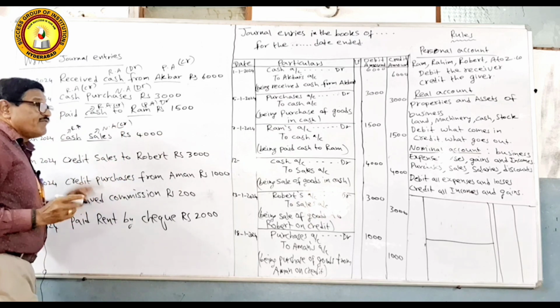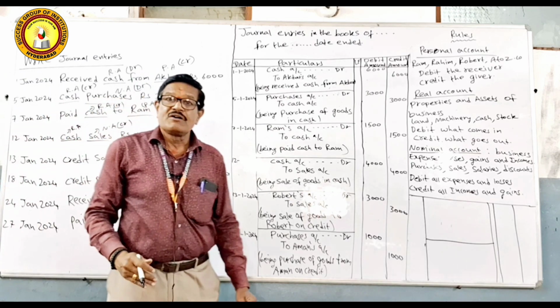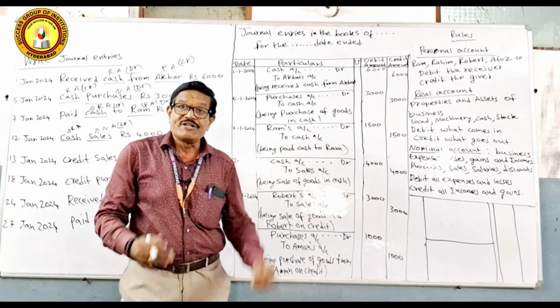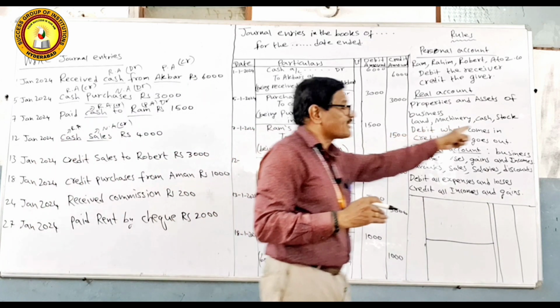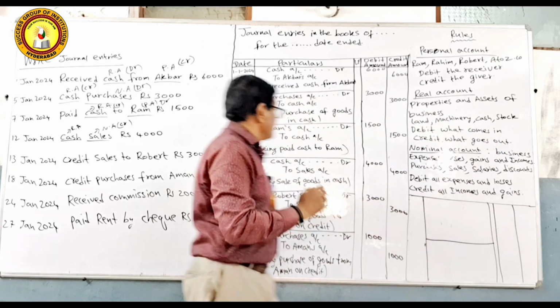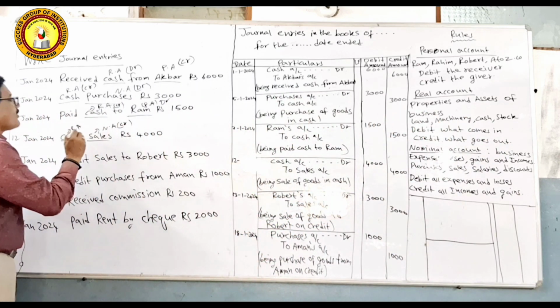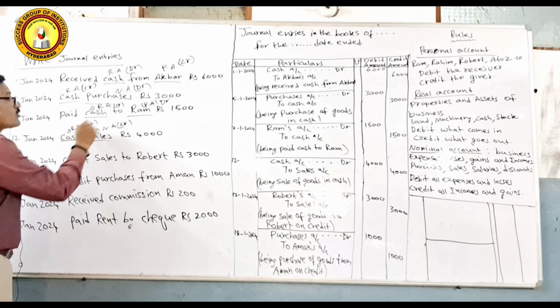Credit. Then, when you are selling goods, what do you receive? You receive cash. Cash is flowing into the business. Debit what comes in. So here the cash account is debit. So, the journal entry is